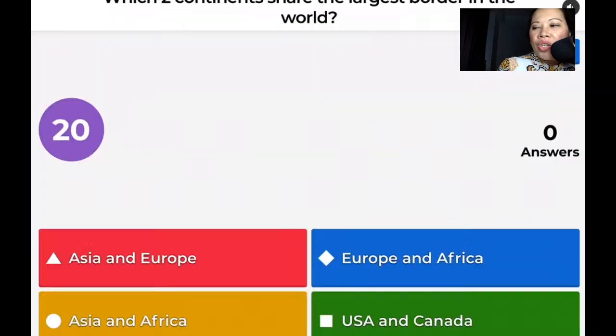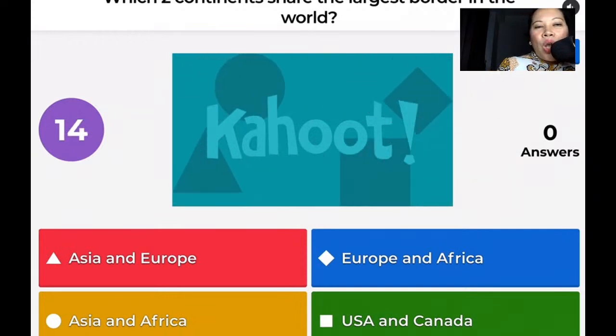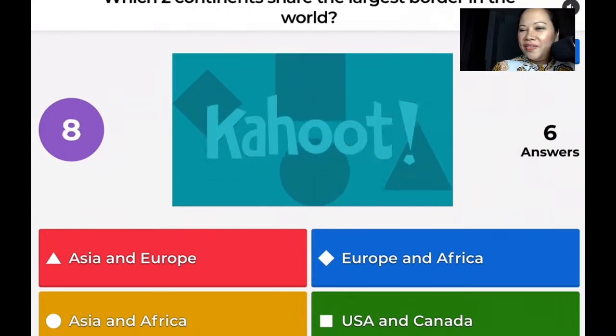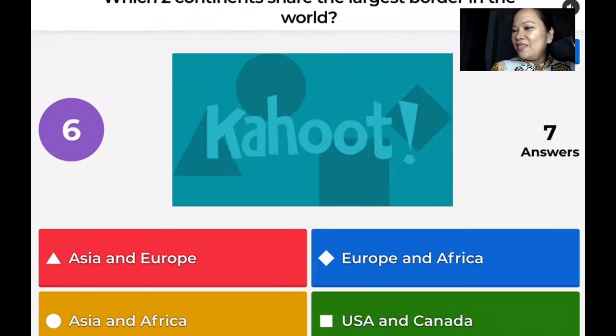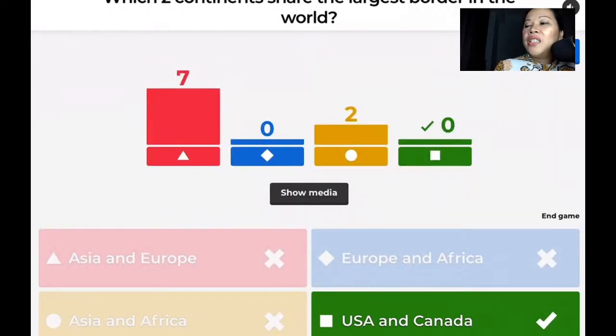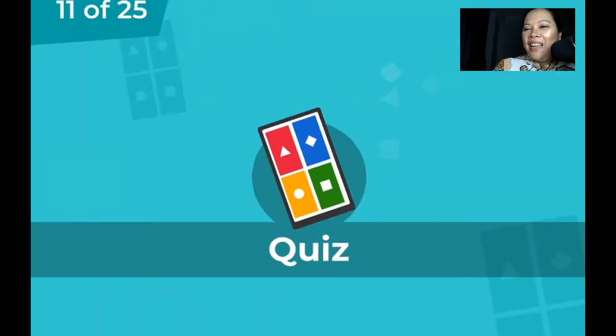Which 2 continents share the largest border? Which continent shares the largest border? And we see who got it correctly. The continent that shares the largest border is USA and Canada. Not Asia and Europe. It's USA and Canada. Okay? At least we have buffers here so that everyone won't be on top.